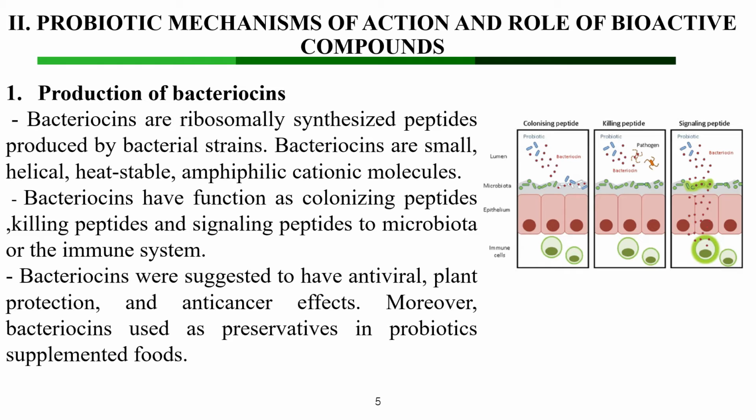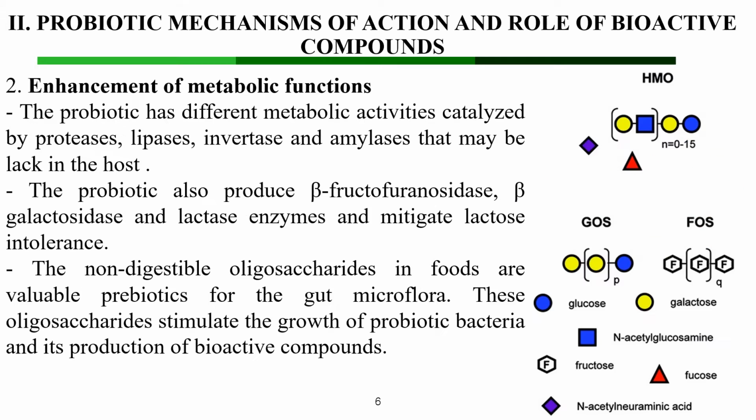The first is the production of bacteriocin. Bacteriocins are ribosomally synthesized peptides produced by bacterial strains. Bacteriocins are small, helical, stable, amphiphilic, cationic molecules. Bacteriocin has a function as a colonizing peptide, killing peptide, and signal peptide to the microbiome or the immune system. Bacteriocin was suggested to have antiviral, plant protection, and anti-cancer effects.